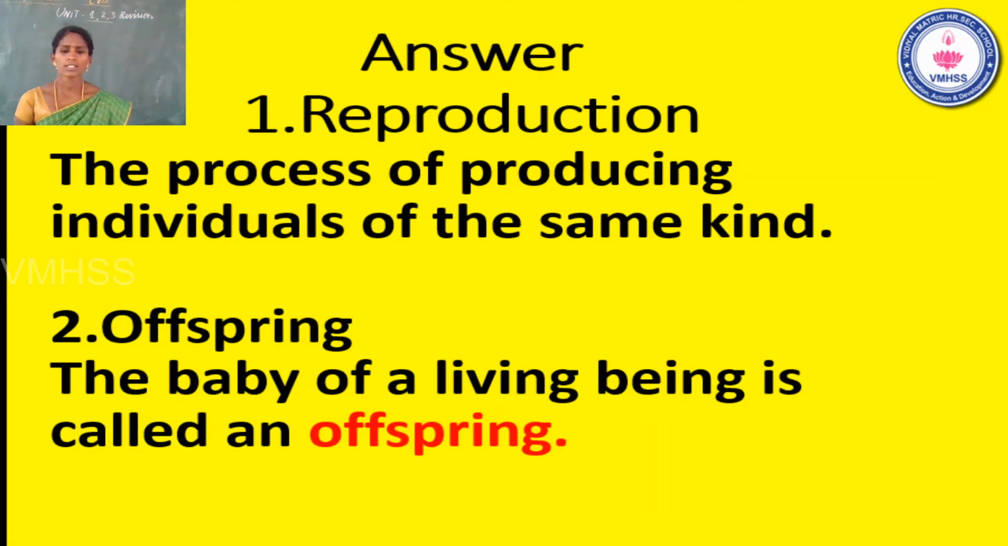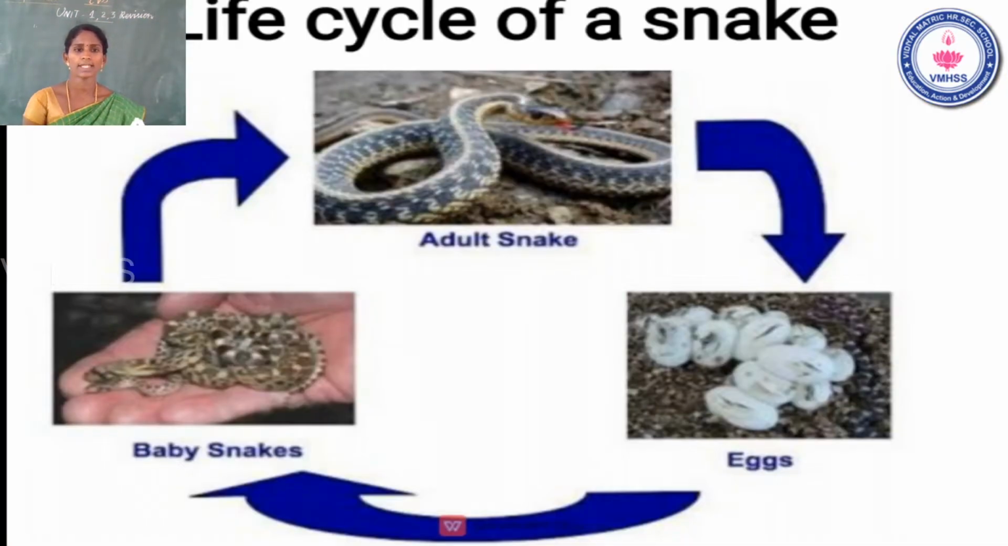Okay. Then what is the next topic? You already learned that, yes. First one, life cycle of a snake. How many stages are there in a snake life cycle? See that? Yes, there are three stages in the life cycle of a snake. First one egg stage, second one baby snake, and third one adult snake.